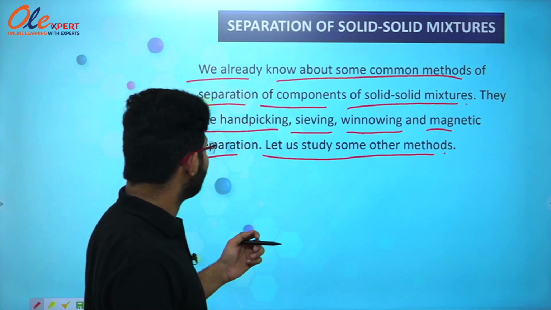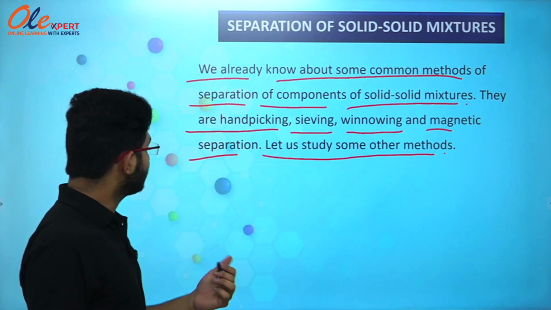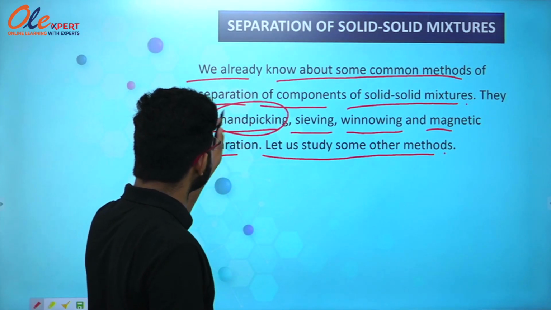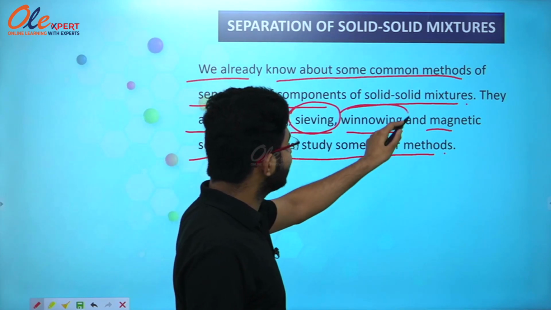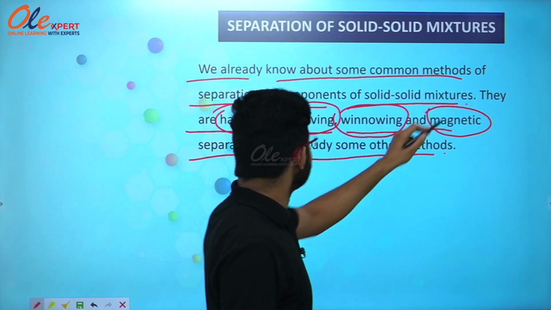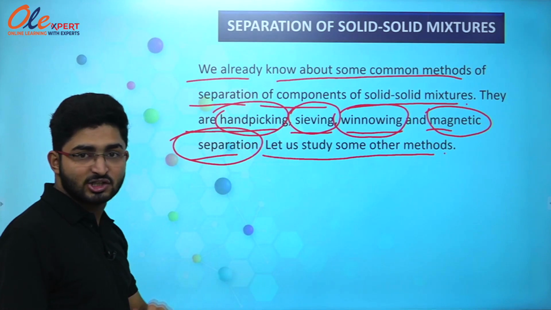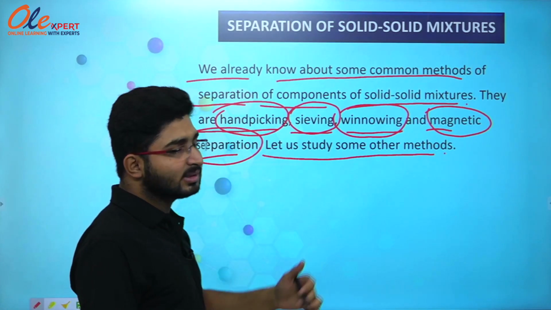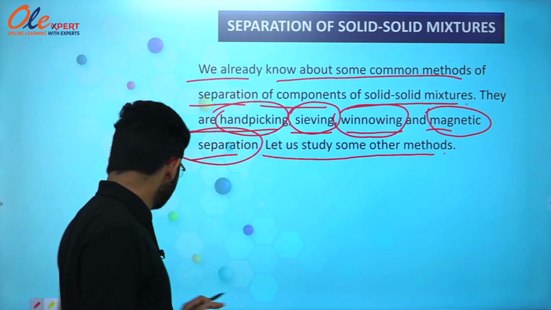So we already know some methods of separating the solid-solid mixtures. The first one is hand-picking, the second one is sieving, the third one is winnowing, and the last one is magnetic separation. We have done magnetic separation in previous slides. So let us study some other methods as well for the separation of solid-solid mixtures.